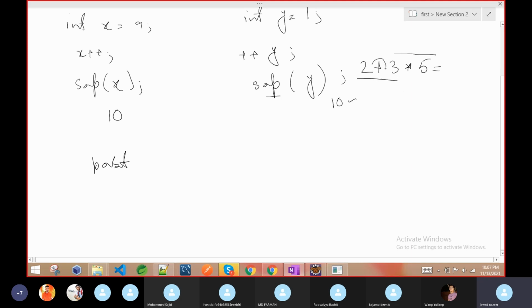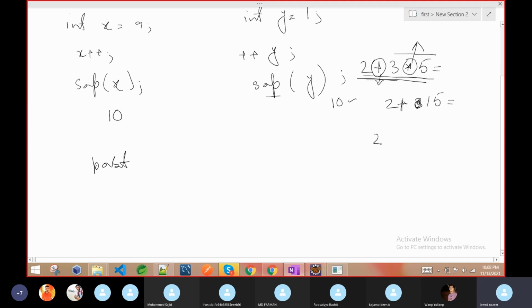Here if you see plus and multiplication, the multiplication priority is high and this one is low. So in the same expression, we have to do this one first. We do not touch the plus one, but we first multiply.